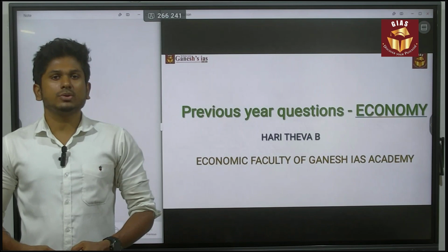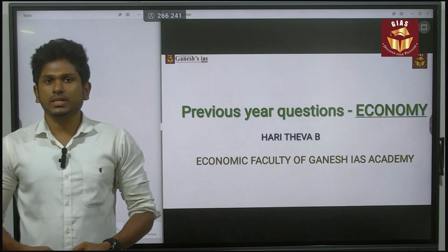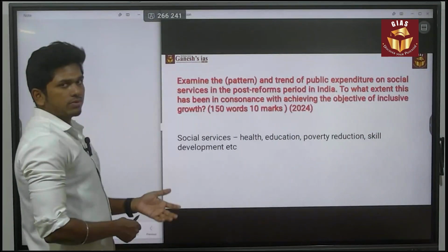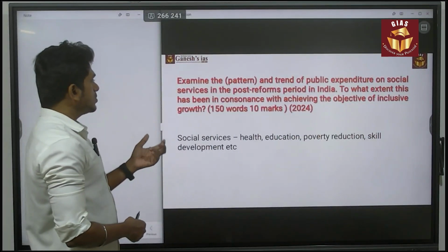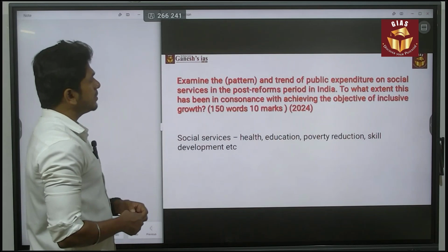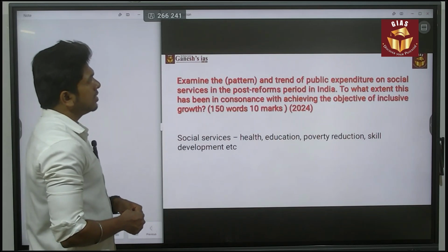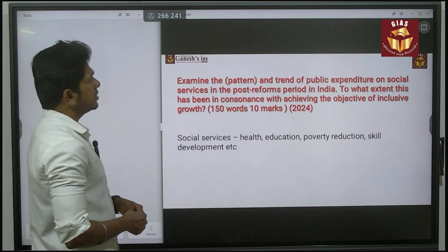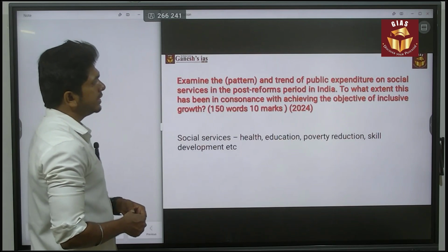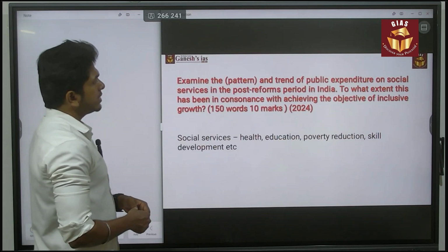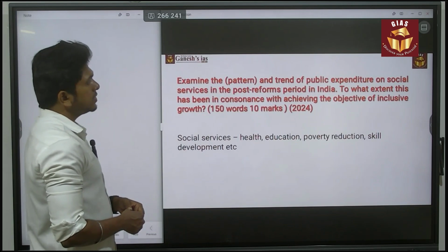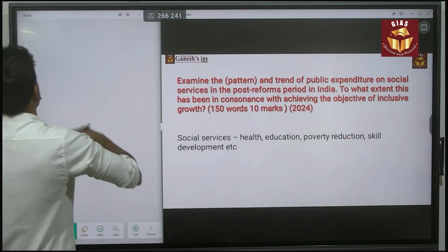In this session, we are going to discuss the previous year UPSC Mains economic question. Let's begin the session. This question was asked in 2024, which is the last Mains. It is a 10 mark, 150 words question. The question is: examine the pattern and the trend of public expenditures on social services in the post-reform period in India. To what extent has this been in consonance with achieving the objective of inclusive growth?